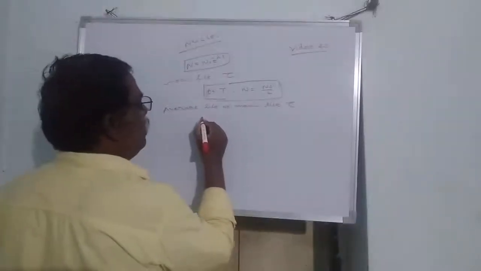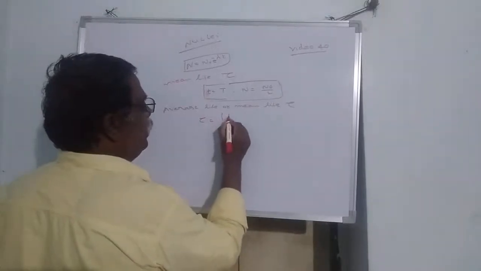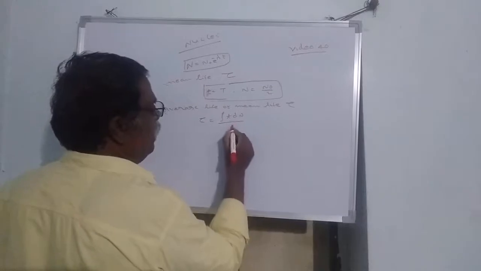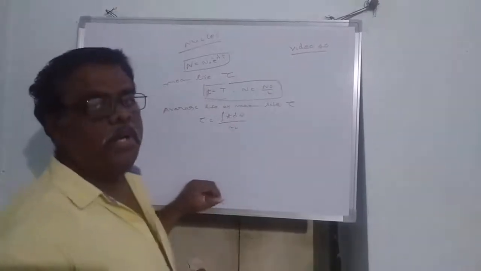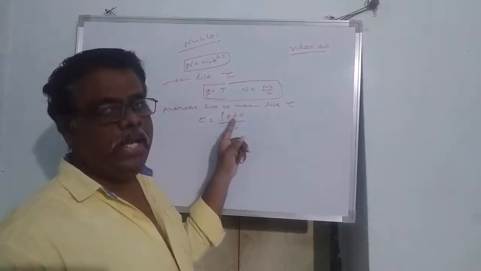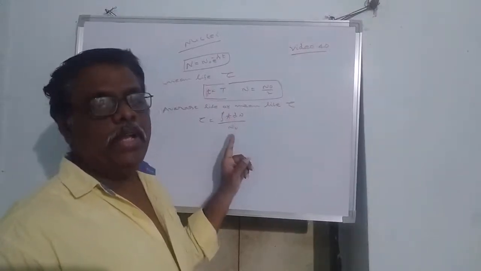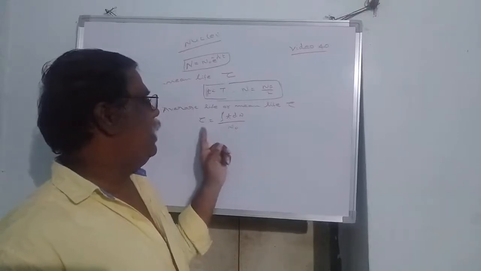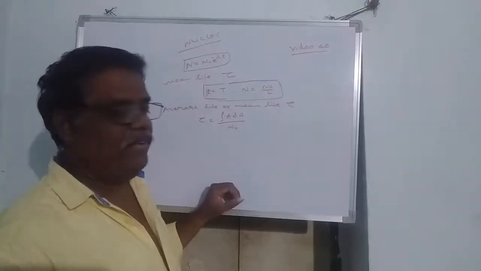That is, total lifetime of all the nuclei is denoted with the integral of t dN, divided by the original number of nuclei, which is denoted with N naught. This ratio will be equal to the mean life or average life.